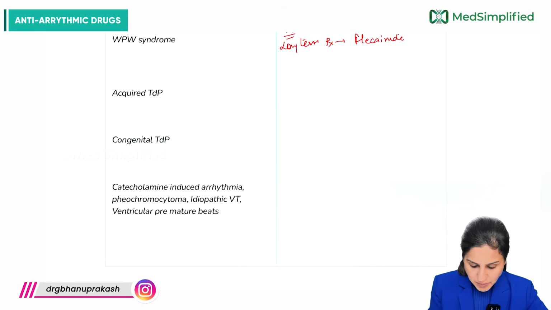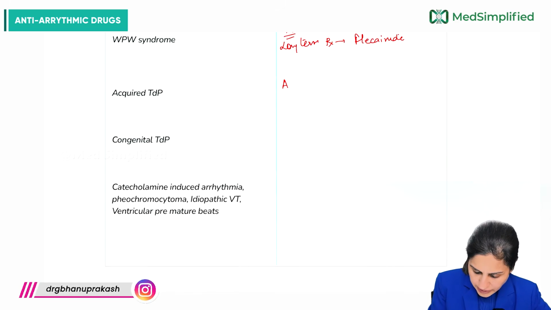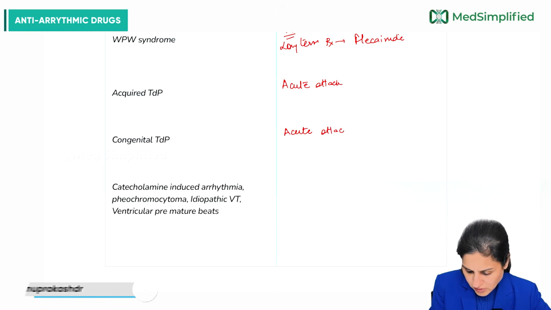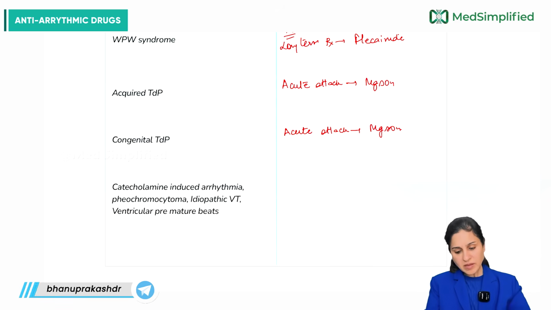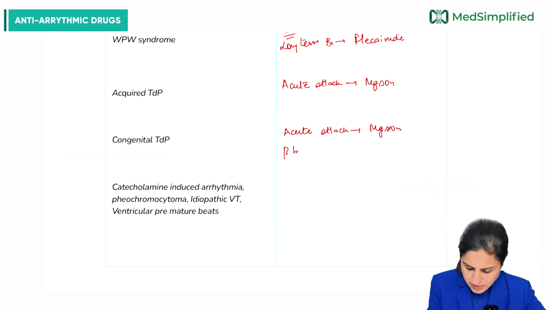Now, torsades de pointes is acquired or congenital. In any case, if there is an acute attack, whether in case of acquired or in case of congenital, your drug should be magnesium sulphate. In congenital, later on, you can give beta blockers.